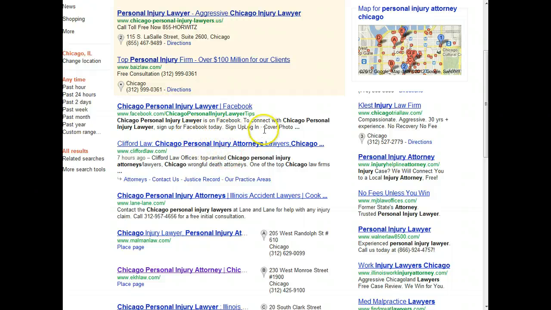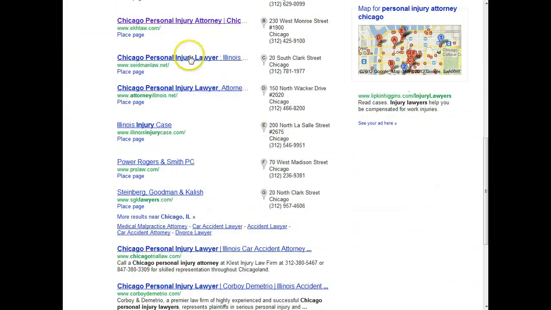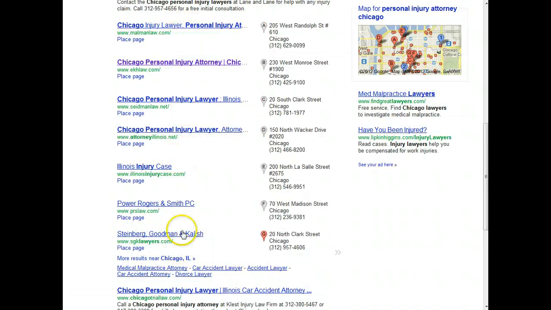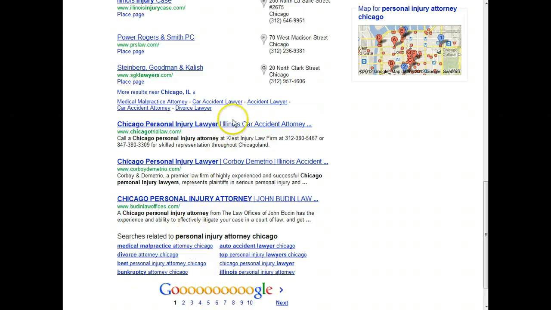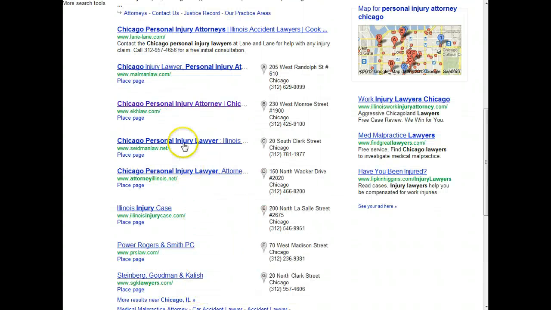Then we have the organic results. These first two results here are organic. And then we go down the page and we end up with Google Places or Google Local Results, whatever we want to call them. And then we have more organic results here. Our focus today is going to be on how we end up in the local results.